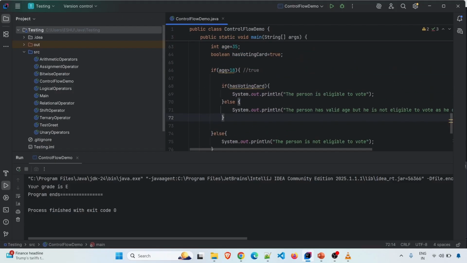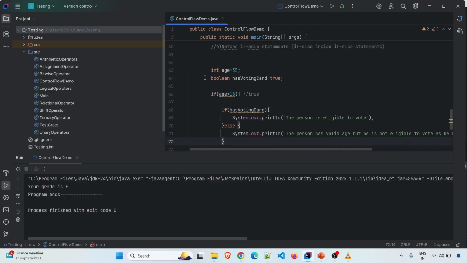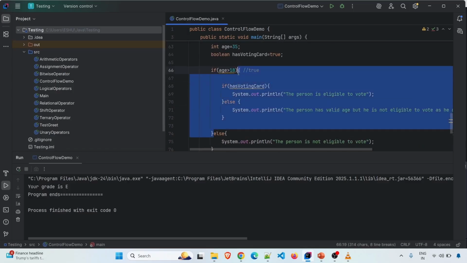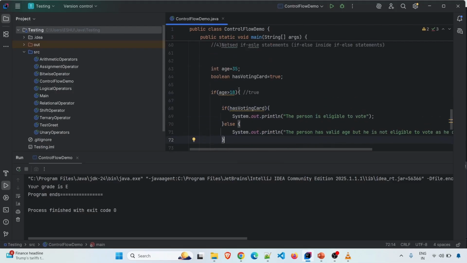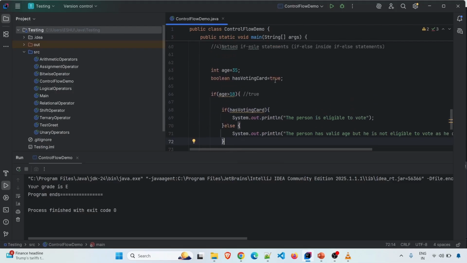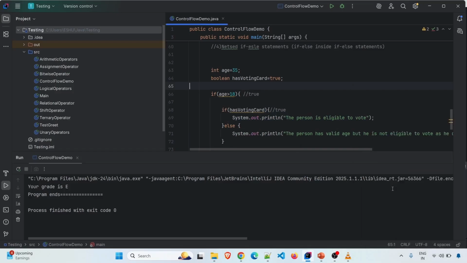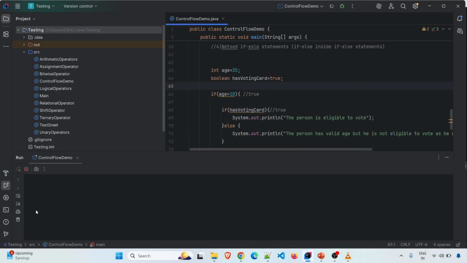If I run this code, I should get the person is eligible to vote, because first it will come to this statement, age greater than 18. Yes, true. Then it will enter into this if block. Inside this if block, it will check if hasVotingCard is true. So this will also become true. Now it will enter into this if statement: the person is eligible to vote. So if I run this code, I should get that output.